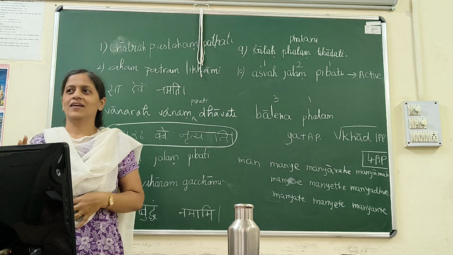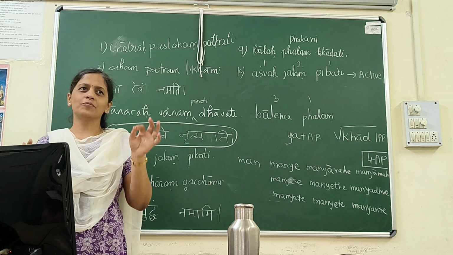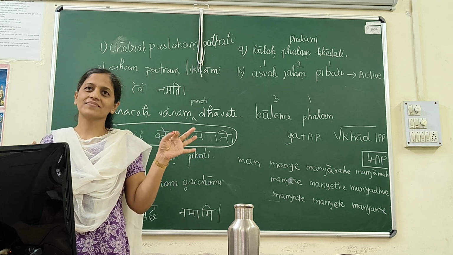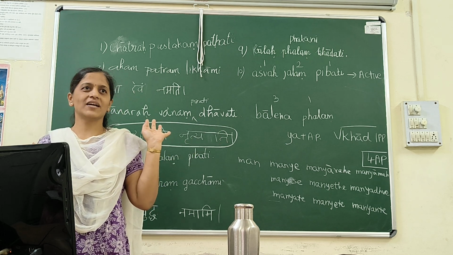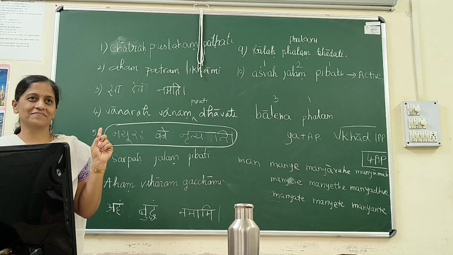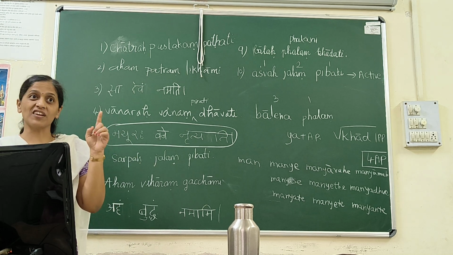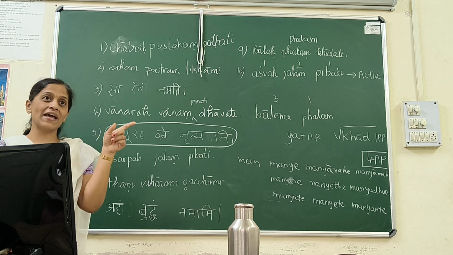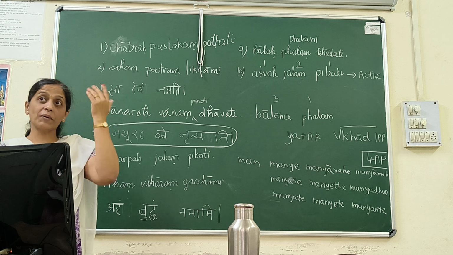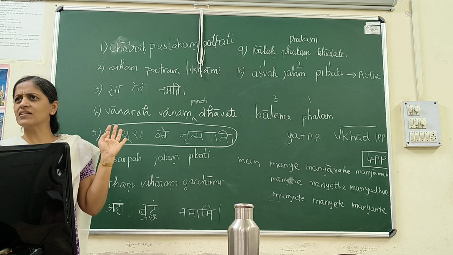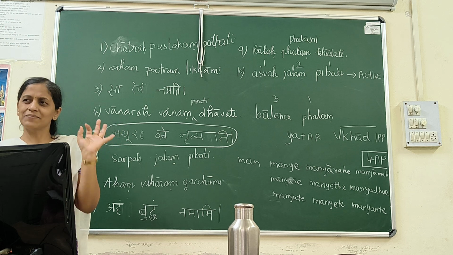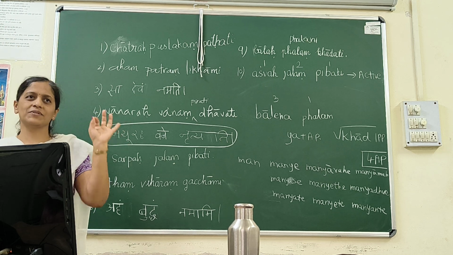Only one rule. What is that rule? Consider that verb to be 4ap. Means add ya and add atmanepada suffixes. That's the only rule in Sanskrit verb. So it's simpler than English. In English you have to remember is, are, was, were, being eaten, and you have to remember the past participle. Here you don't need to remember anything else. You have to just remember 4ap. That means add ya and then add atmanepada suffixes.